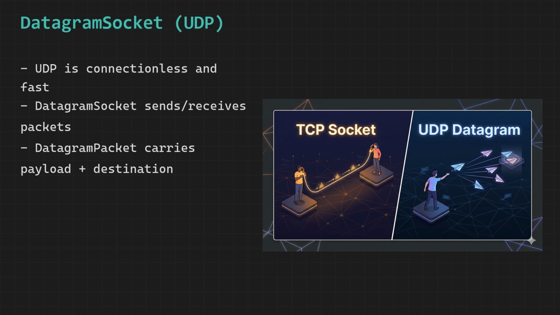Once the packet is fully assembled and addressed, you throw it out into the network by calling socket.send, and from that moment forward the packet is on its own, traveling through the network infrastructure towards its destination entirely independently of your program.